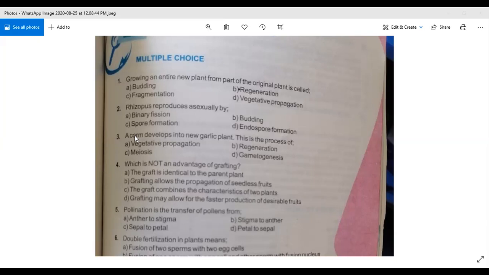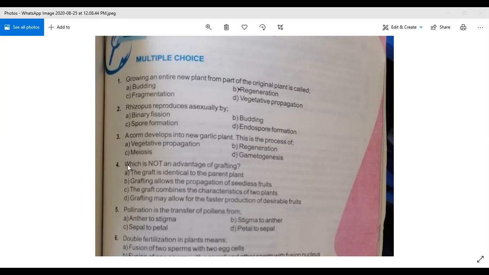So here the question is that a bulb develops into a new garlic plant. This is the process of vegetative propagation. Regeneration is not the right answer. Meiosis is not the right answer. Gametogenesis is not the right answer because it is a process in which gametes are formed. So the correct option is option A: a bulb develops into a new garlic plant through vegetative propagation. Question number 3, option A is the right answer.